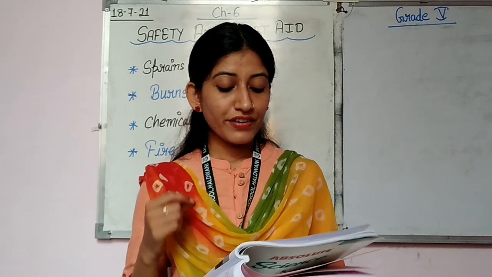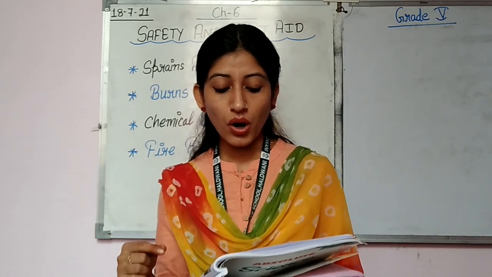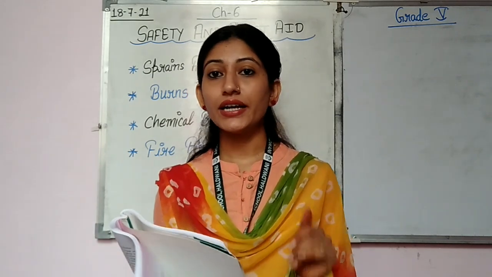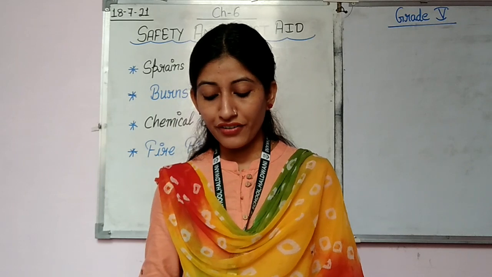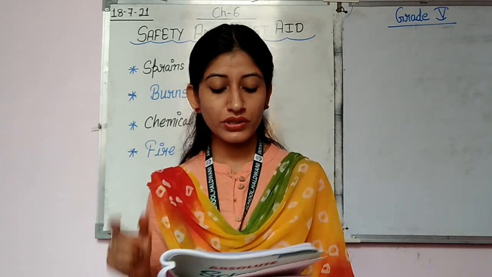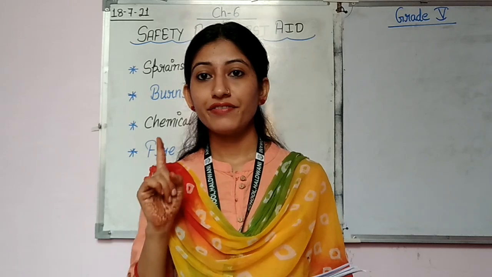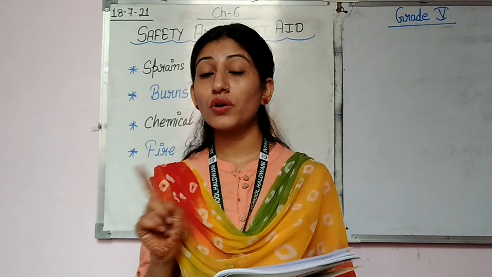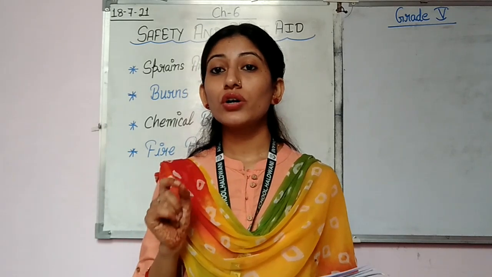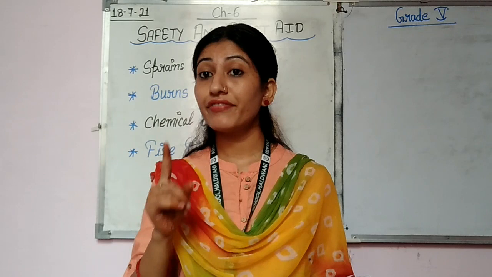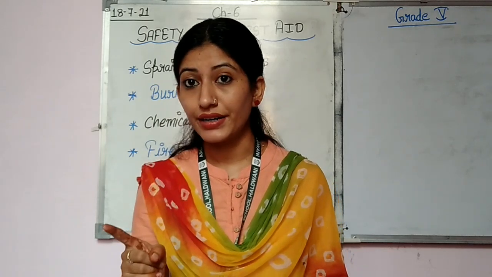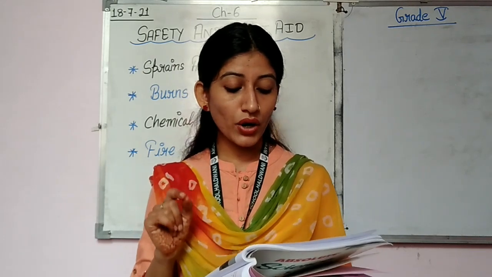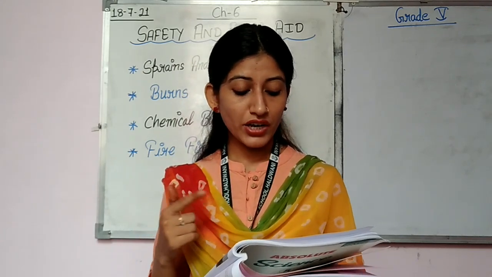Then, if the fire is caused by defective wiring or electric gadgets, what do we have to do? First of all, we have to switch off the main supply. Second, do not throw water on the fire, because that fire is due to electric current. So we must not throw water on such a fire. Then throw sand or mud on the fire. It may extinguish the fire.